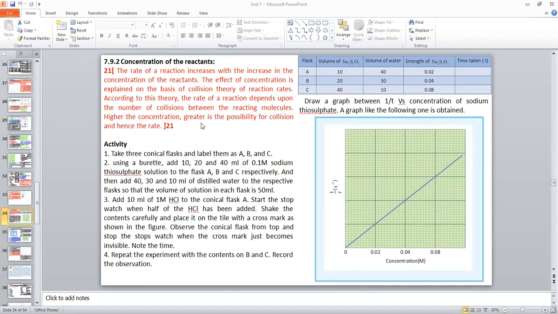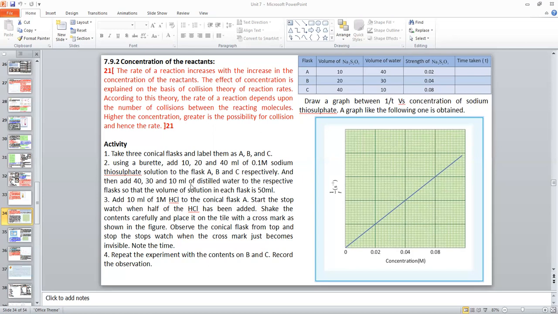Higher the concentration, greater is the possibility of collision and hence the reaction rate. One activity is given. Take 3 conical flasks, label them as A, B, and C. Using a burette, add 10, 20, and 40 ml of 0.1 M sodium thiosulfate solution to the flasks A, B, and C respectively.